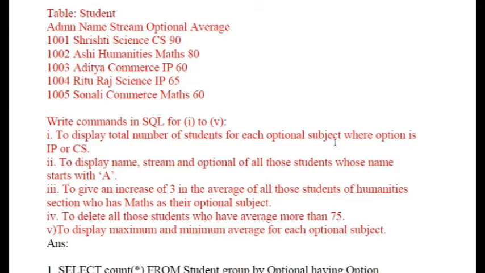You can check similar types of programs and practice them, and just keep an understanding of how you need to connect with the data, what the different SQL queries are, and how you need to exactly work with it. Coming to the third question that we have over here, it is a table student.